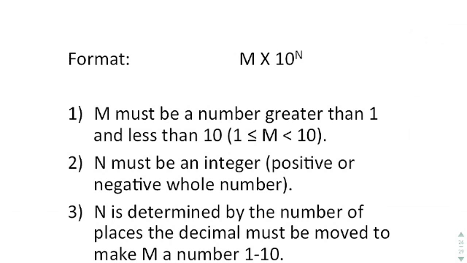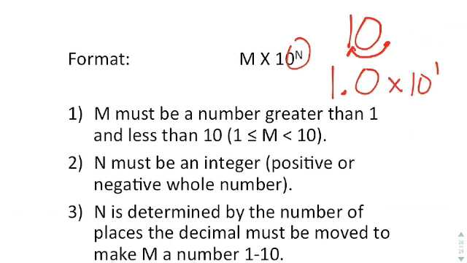The second number, this n value, is the integer. It's the number of places you have to move the decimal place to make the number between 1 and 10. So for example, the one that we gave before, I have the number 10. In order to get it to be 1.0, I had to move the decimal place over 1, and in doing so, I made it times 10 to the first because I had to move the decimal over one place.